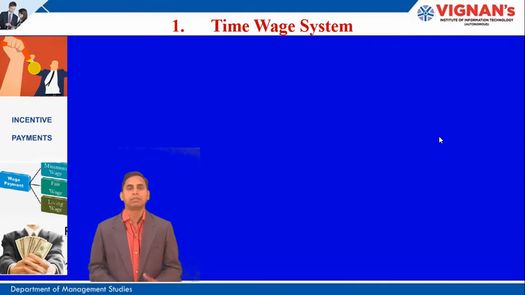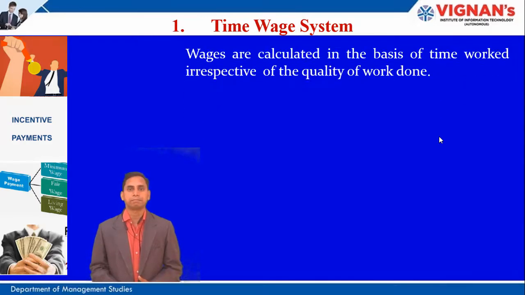Now let us discuss the time-based wage system. In the time-based wage system, wages are calculated on the basis of time worked, irrespective of the quality of work done. The wage is decided based on the time spent by the worker at the workplace. That is the wage payment base in the time-based wage system.